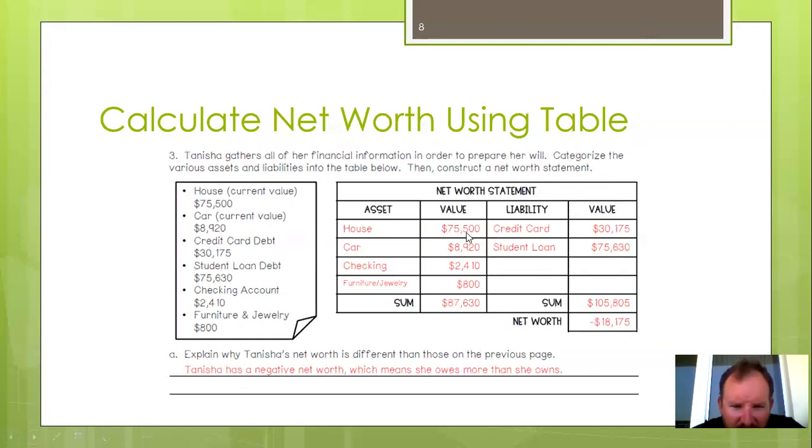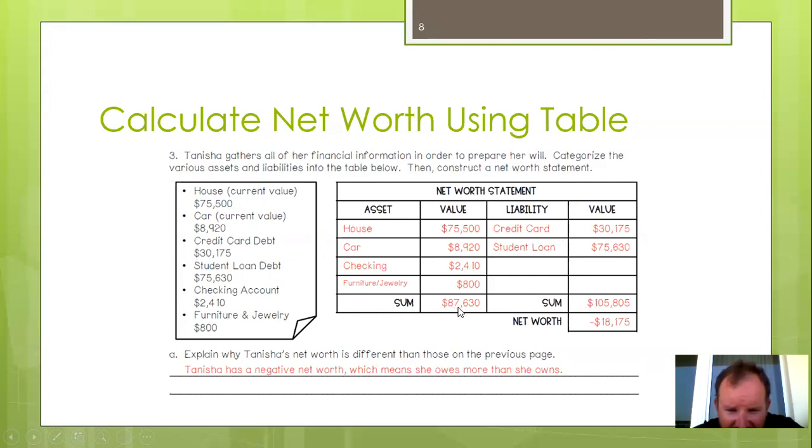So for the house, 75,500 plus 8,920 plus 2,410 plus 800. You add all those up, you're going to get $87,630. So now she has a credit card debt for $30,000 and she has a student loan for $75,630. You add those up, you get $105,805. That's not good because that means that her liabilities column is larger than her assets column.